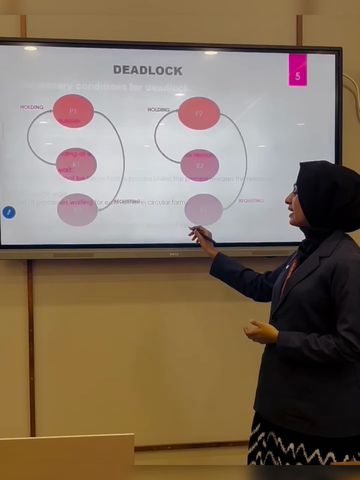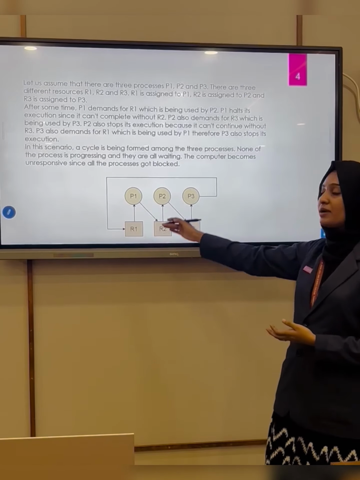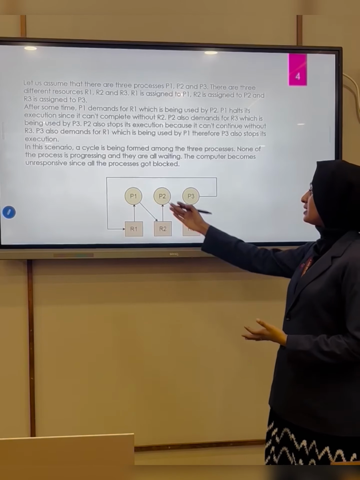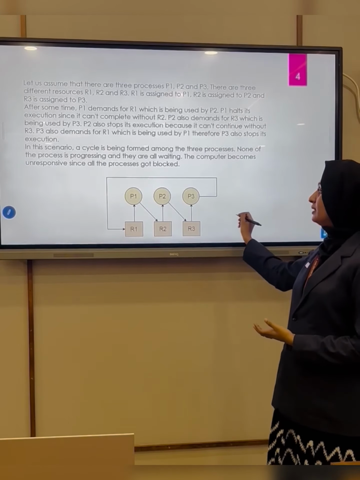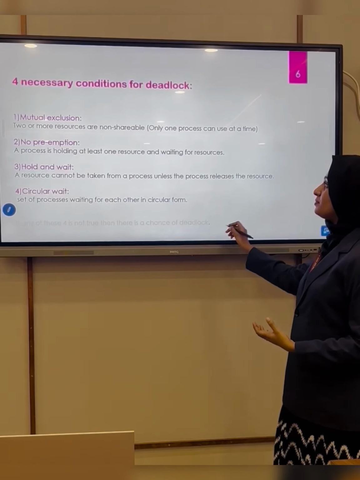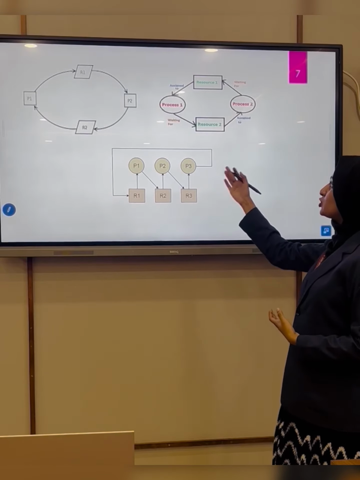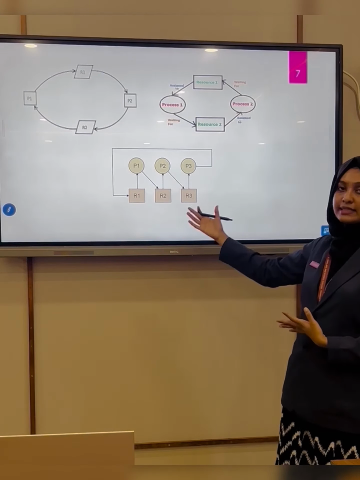In the previous slide we explained that the requests happen in a circular manner, so this is the best example for circular wait, which means the processes request resources in a circular manner. So all these pictorial representations show circular wait, which can occur in multiple forms.